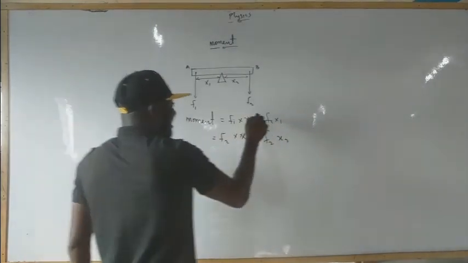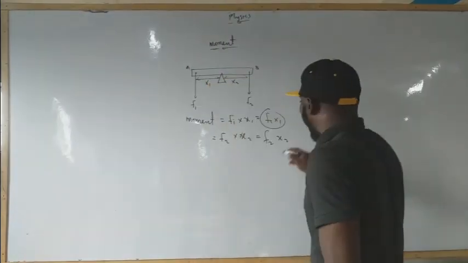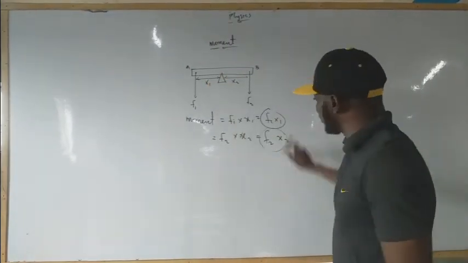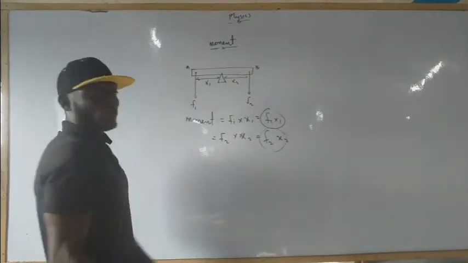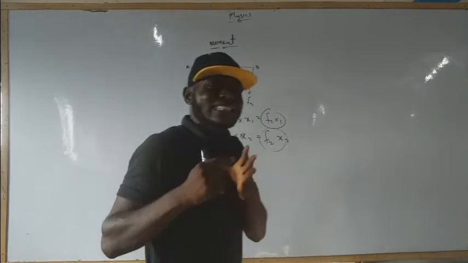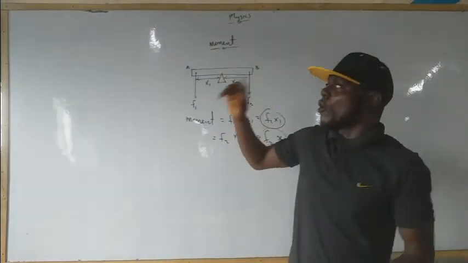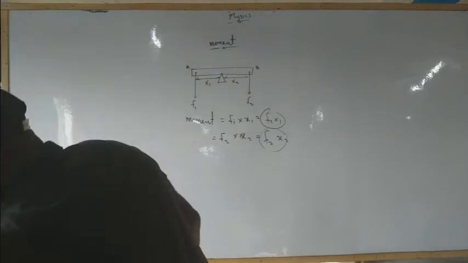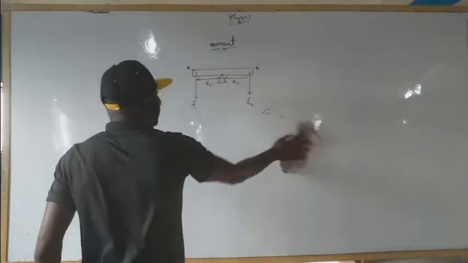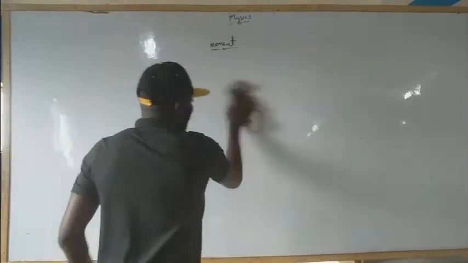So this is the moment of this force, and this is also the moment of the other. These are the two moments, which is the product of force and its perpendicular distance in the direction of the force.